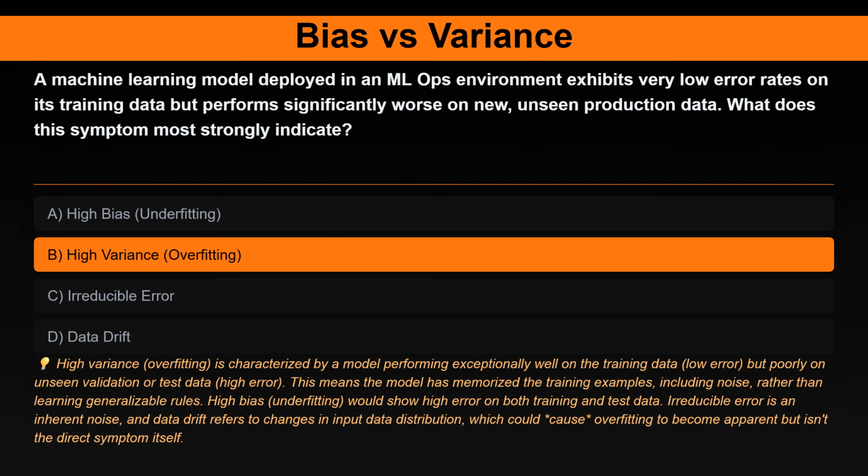High bias, underfitting, would show high error on both training and test data. Irreducible error is an inherent noise, and data drift refers to changes in input data distribution, which could cause overfitting to become apparent, but isn't the direct symptom itself.